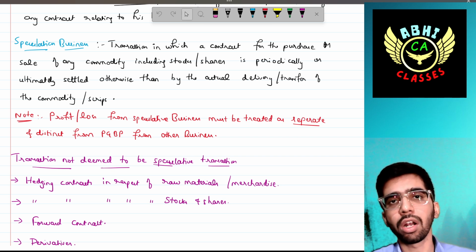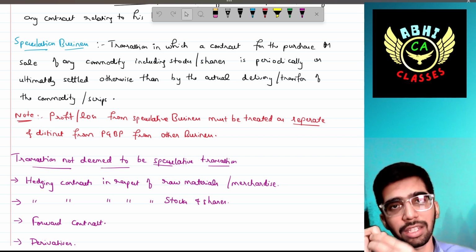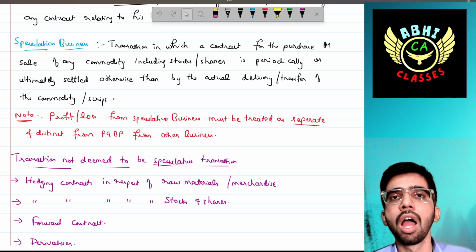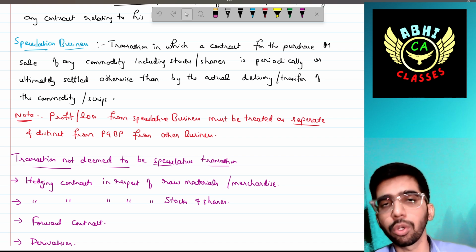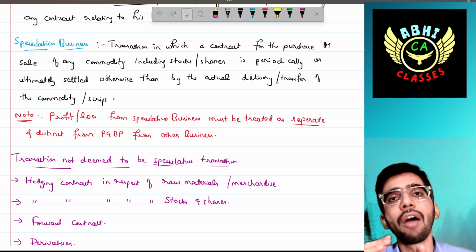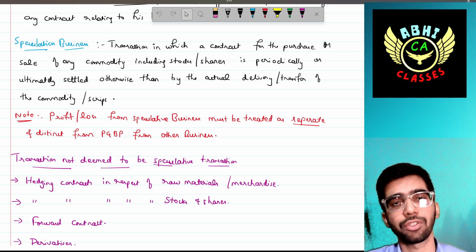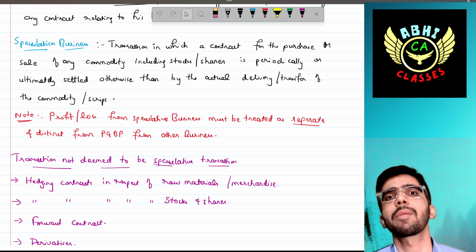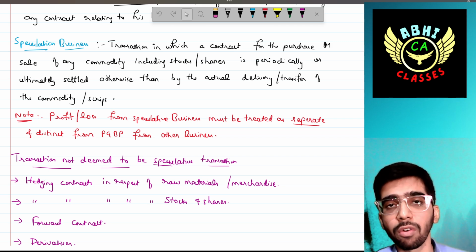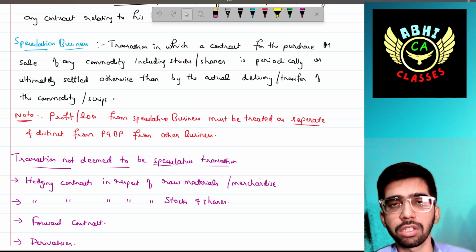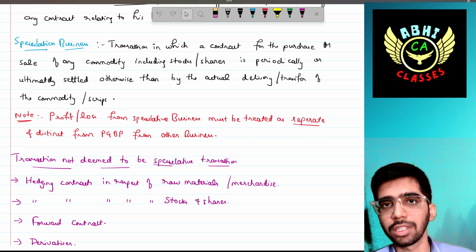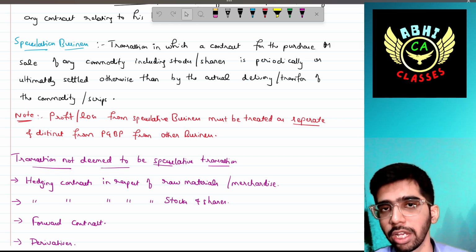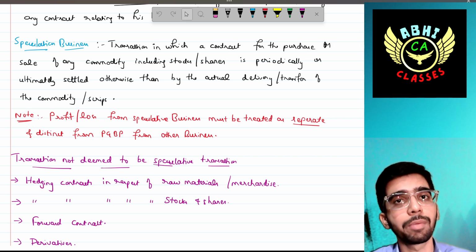So if you have two businesses, one is speculative business and the other is another type, for instance trading or textiles business, then profit and loss from the speculative business should be treated separately from the profit and loss arising from the textile business. Why separately? Because the loss arising from speculative business can only be set off against the profit from speculative business. It cannot be set off against any other business income.